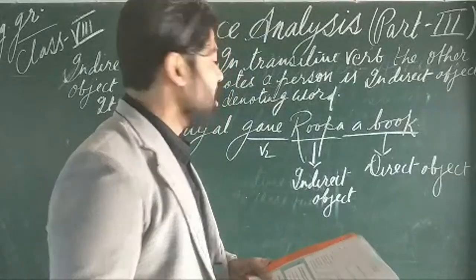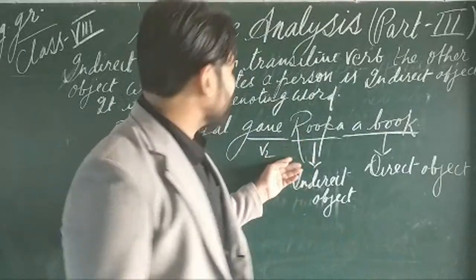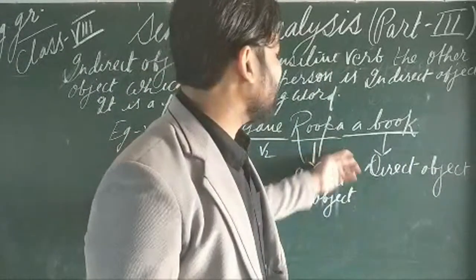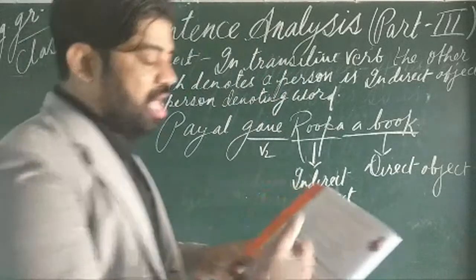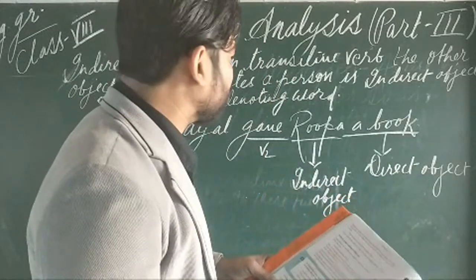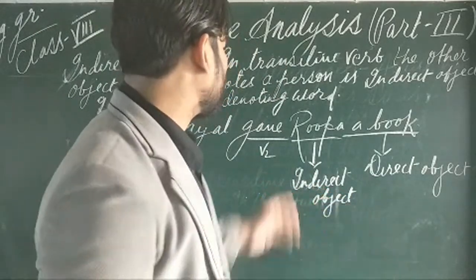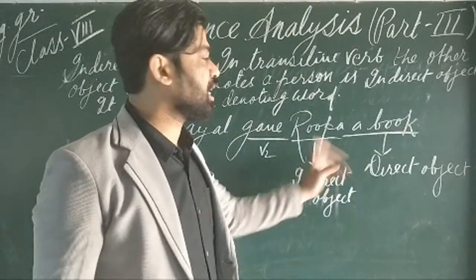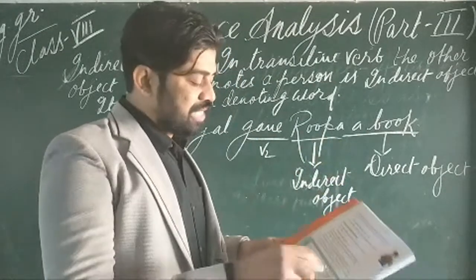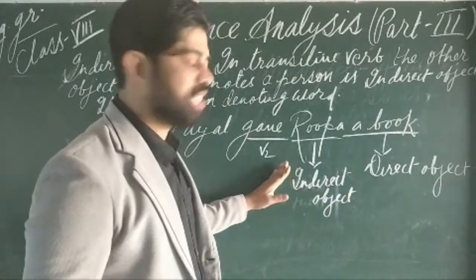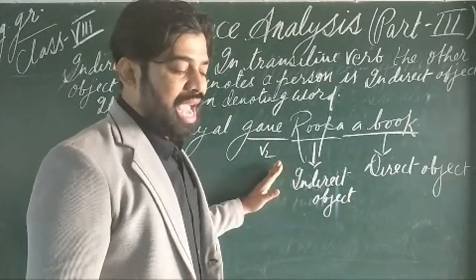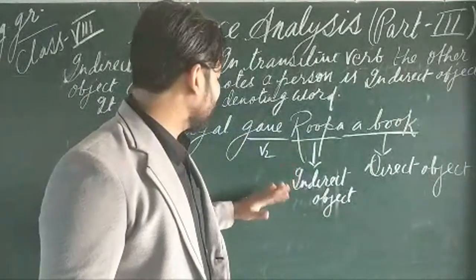If you have two objects in a sentence, it will become quite clear. This exercise D is going to be your homework, and you will have to complete it in your homework copy, and I will check it later on.